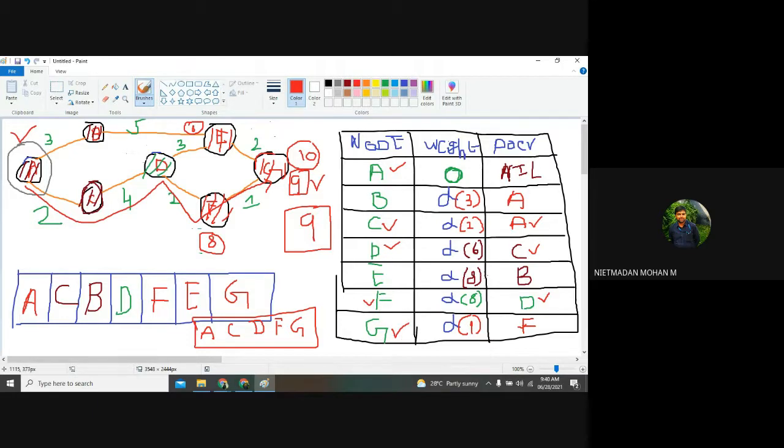The remaining nodes you can terminate. There is no purpose of visiting those nodes, because the shortest path is not applicable in the remaining vertices. So once you have finalized the G vertex and you are giving the previous node, you want to be very careful. You take that last node, and based upon the previous node that you have mentioned over here, you traverse. And based upon that, you can find out the shortest path in the particular graph. Clear?